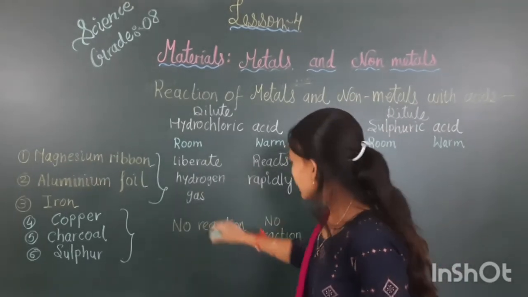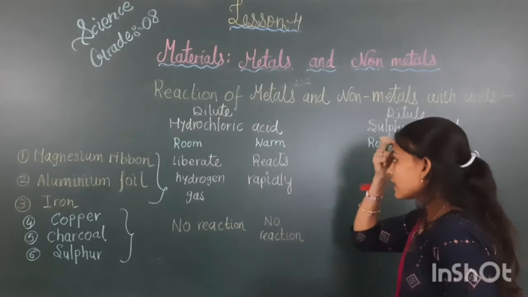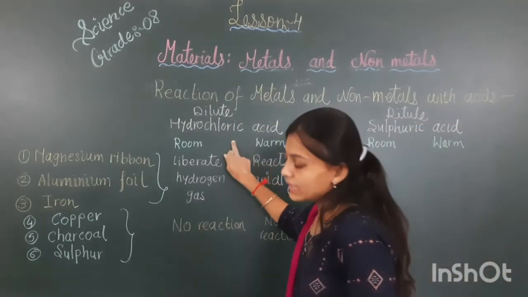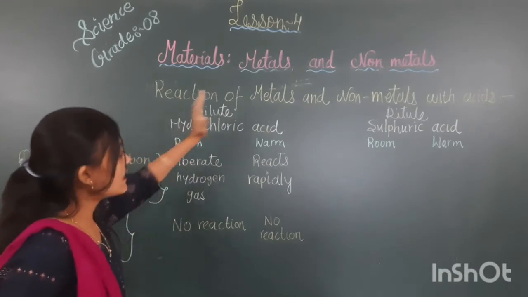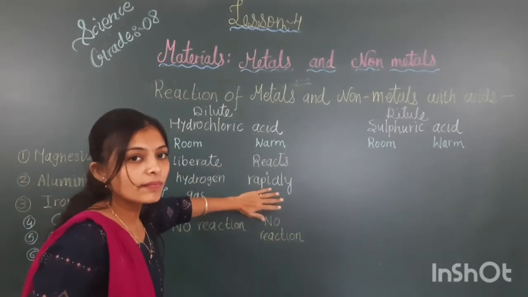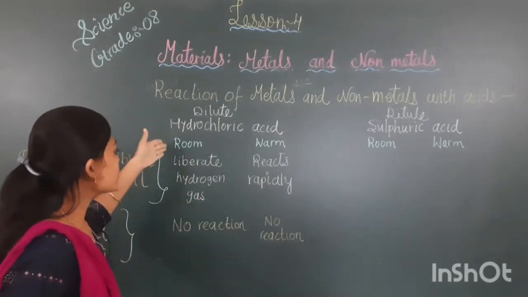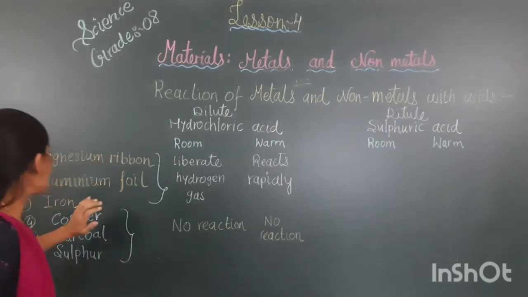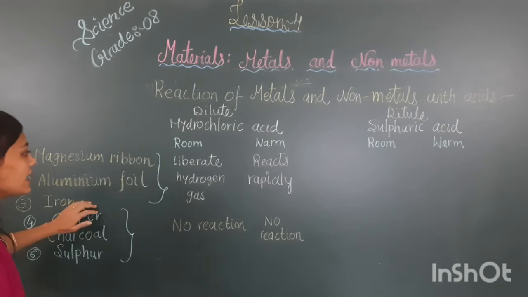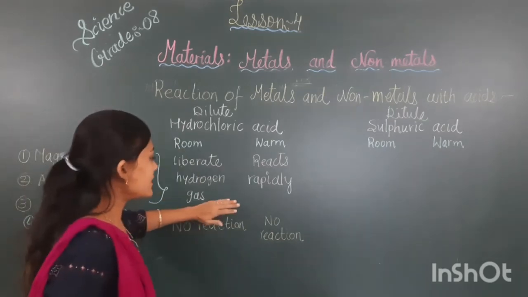I have made some easy way for you. When dilute hydrochloric acid is there, what is the change in room temperature and what is the change in warm temperature? So where is room temperature is there? In a magnesium ribbon, aluminium foil and iron, they liberate the hydrogen gas.